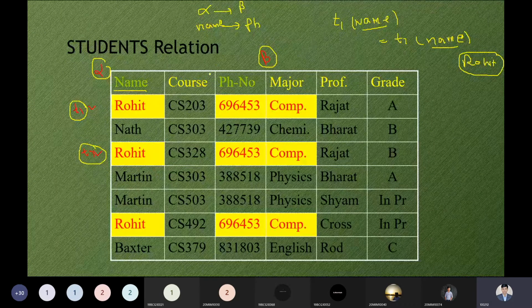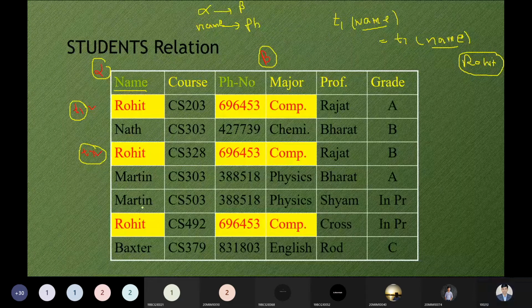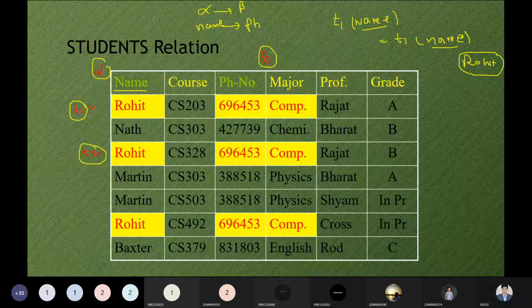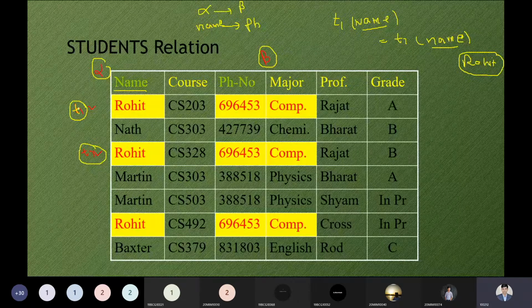If I'm speaking of this record, T1, Nath, Rohit, Martin, and Rohit or Baxter. You can observe this is the tuple T1, and this is the tuple T2. I'm using T1 and T2 for understanding purposes. Why am I typing tuple T1, T2?